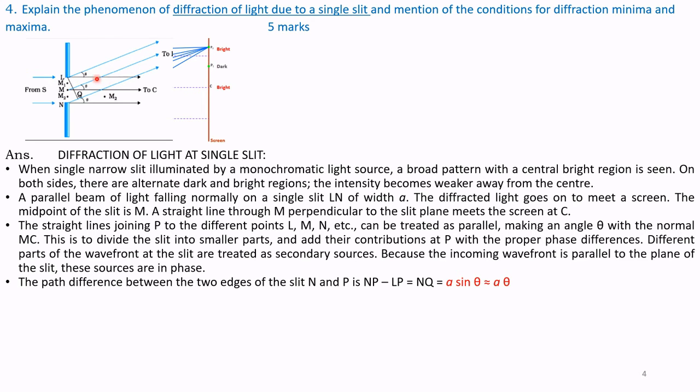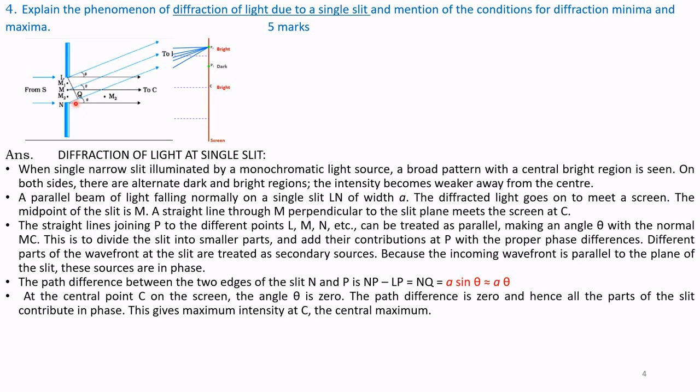The path difference is NQ, shown here, which is equal to a sin theta. Here a is the slit width, and theta is the angle. NQ is equal to a sin theta, which is approximately a theta.